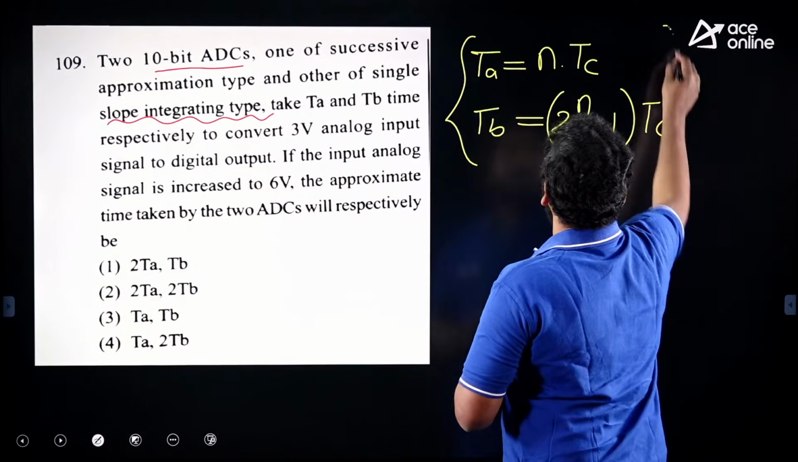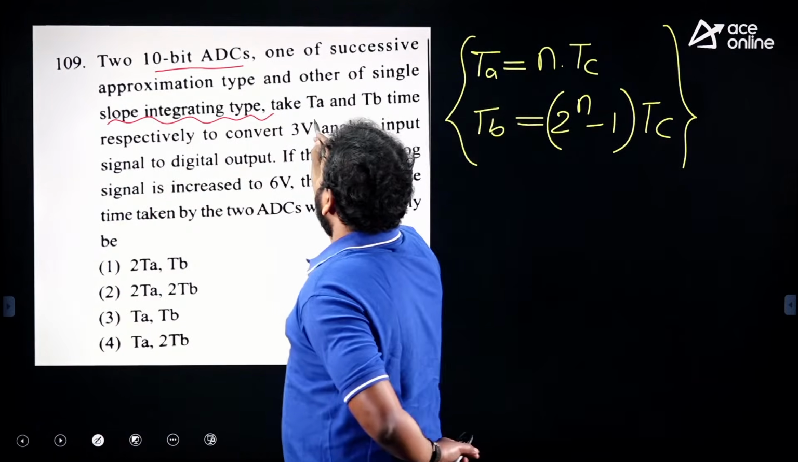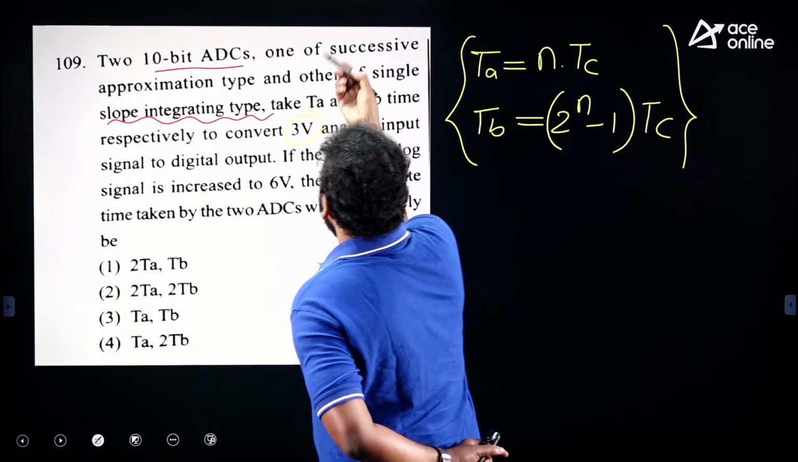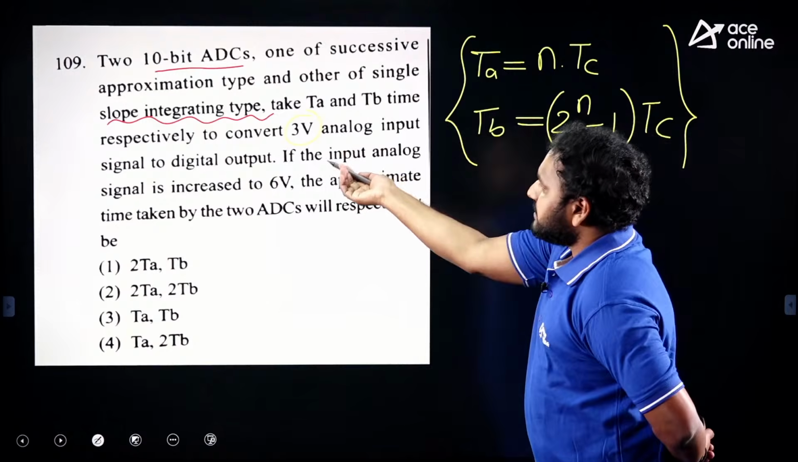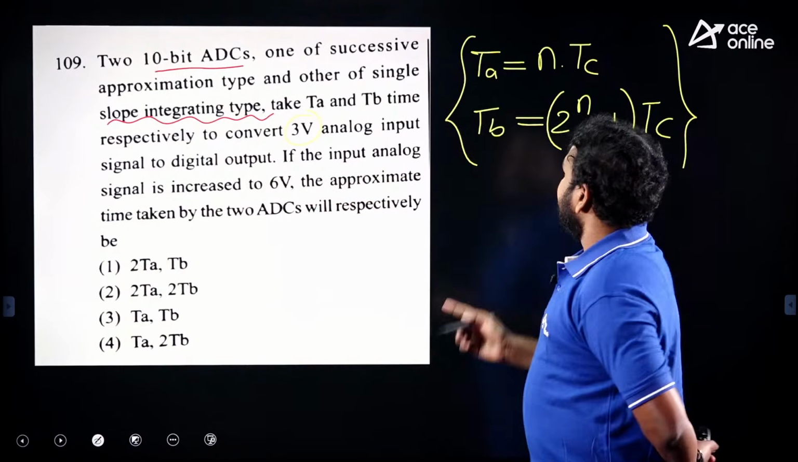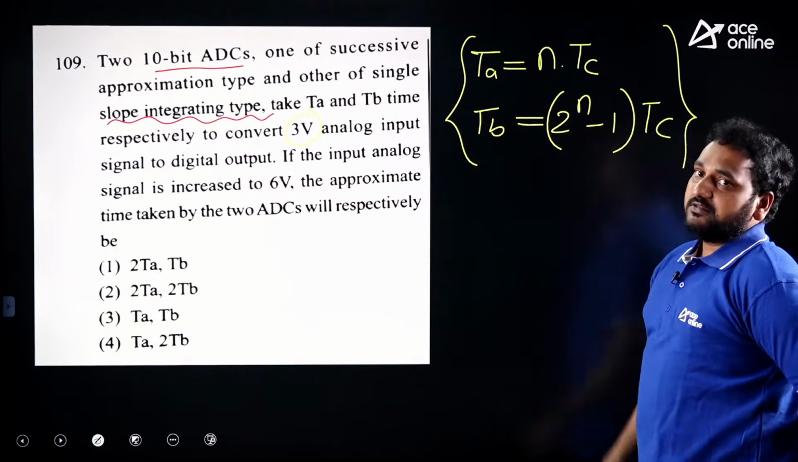Now you read the question. If the time taken by those two systems TA and TB for 3 volts, what is the time for 6 volts?